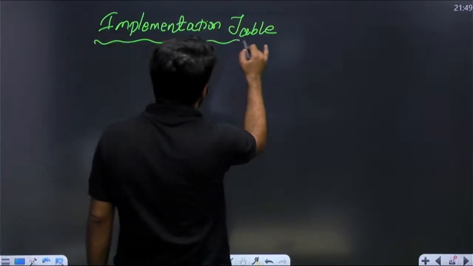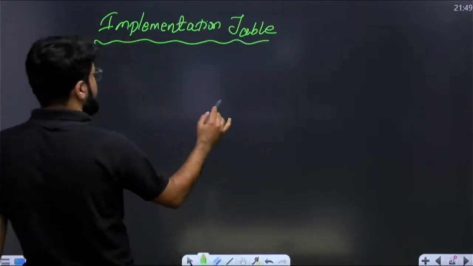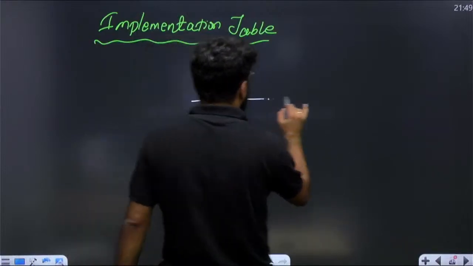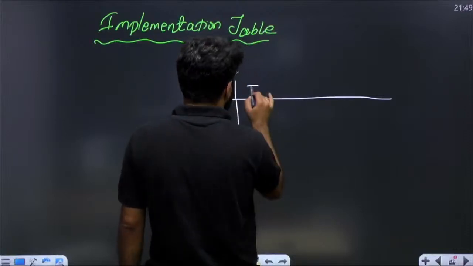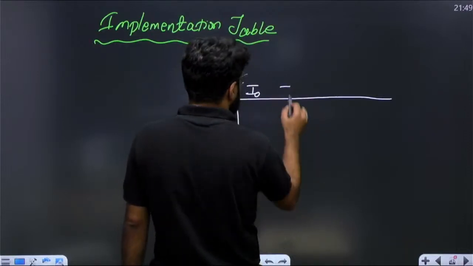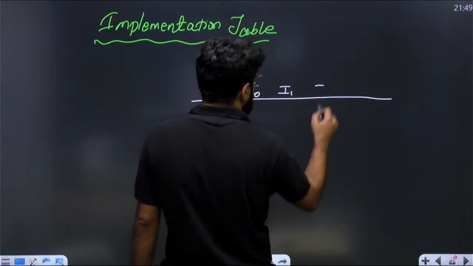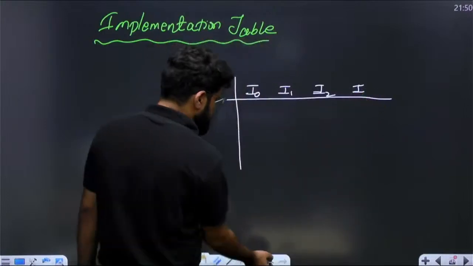Let us talk about the implementation table. What is that implementation table? So understand here. We have 4 input lines: I0, I1, I2, I3.